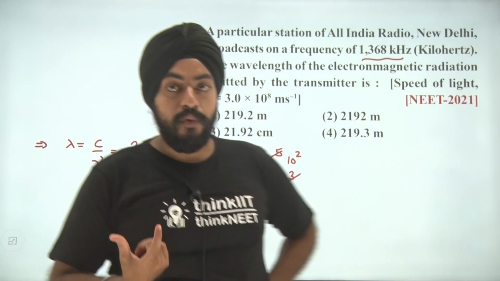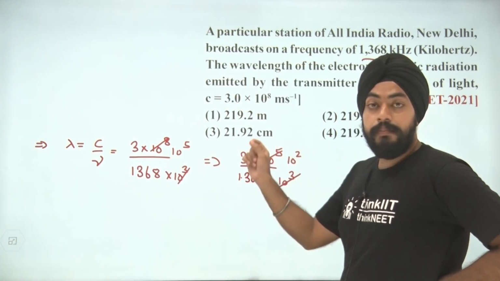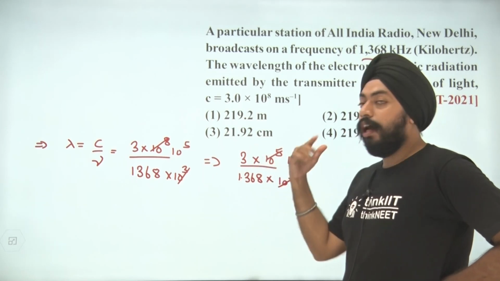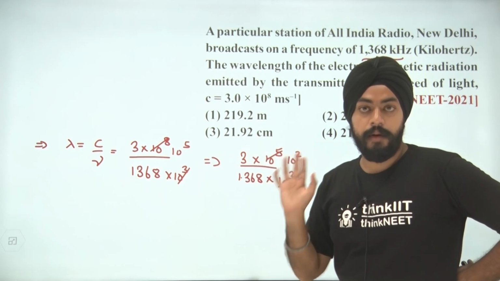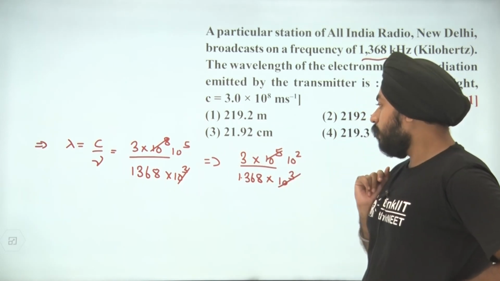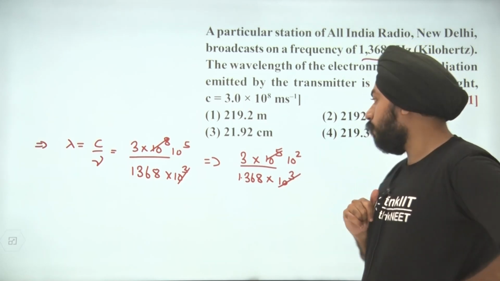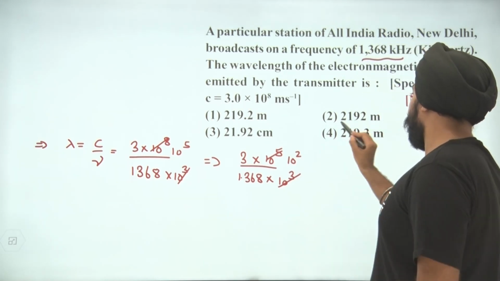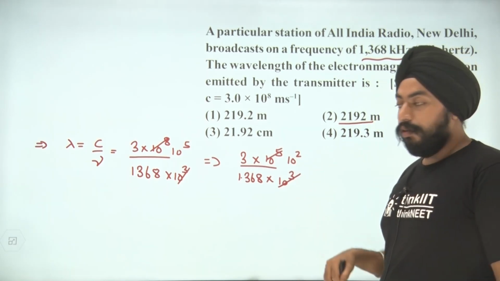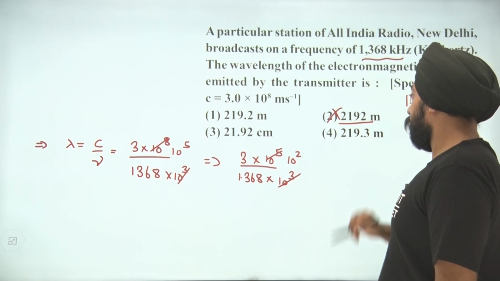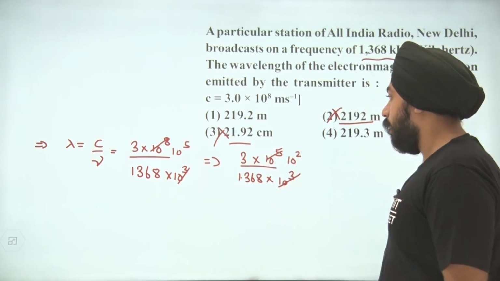If it was 1.5, then in that case the answer would have been 2. So 2 into 100, it would have been approximately 200. Let's see if the approximate answer can be obtained. It can't be the answer because it is more than 200. One value is very high compared to 200 and another is very low compared to 200. So these two cannot be the answer.